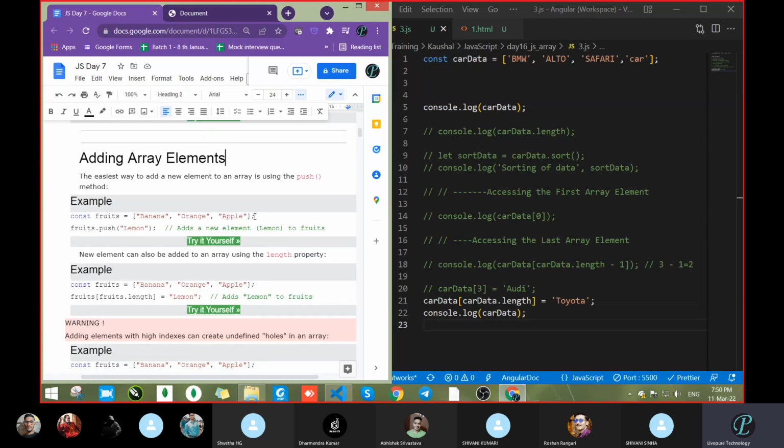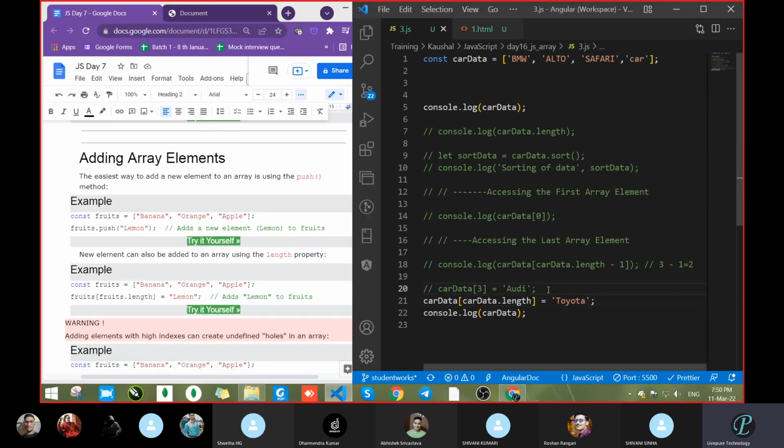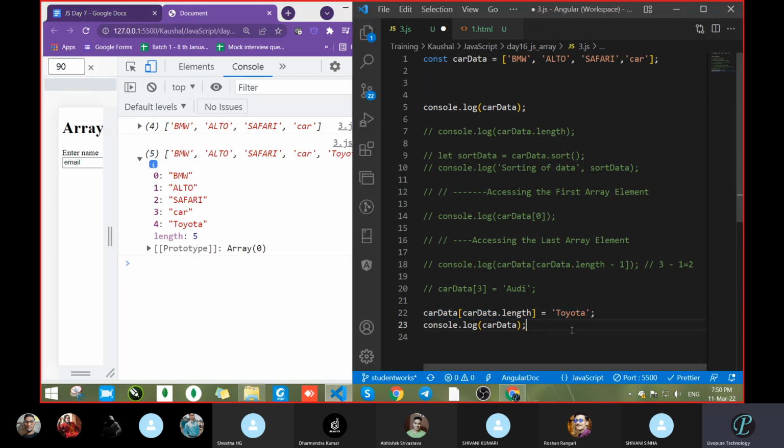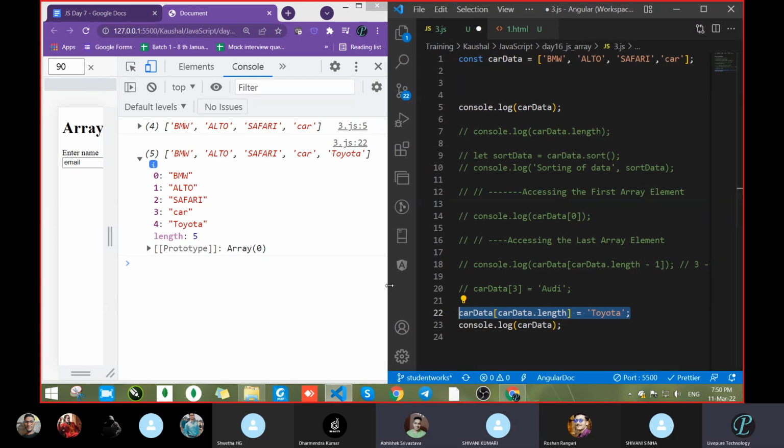Next, adding array element. Just now, for adding an array element, we went this way, correct? We added that car data equal to 3 like this, or even we went this way. It adds the data, but there is a problem. Which side will this data be added always, the starting or the last? So this is last, because with length -1 you always get 4th, 5th, 6th. Never will you get 0, 1, meaning the first position.